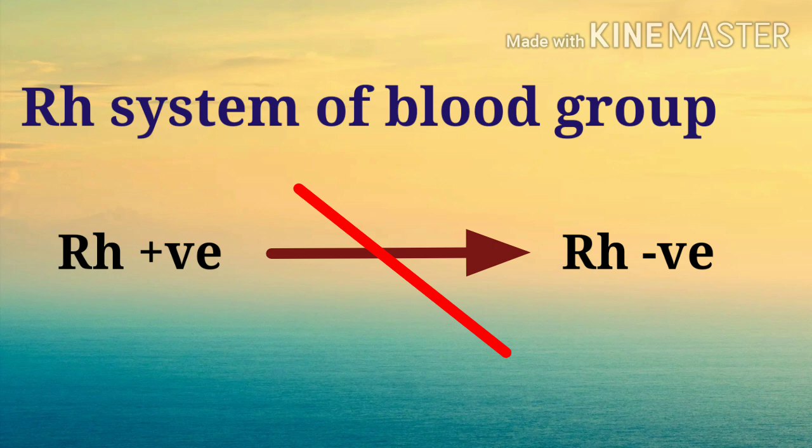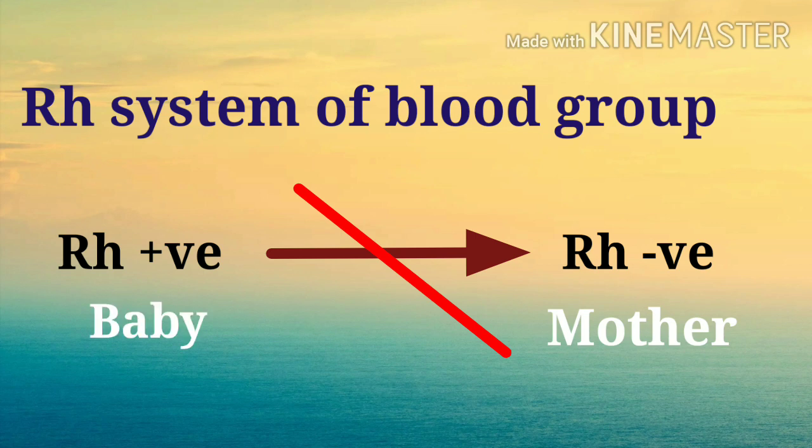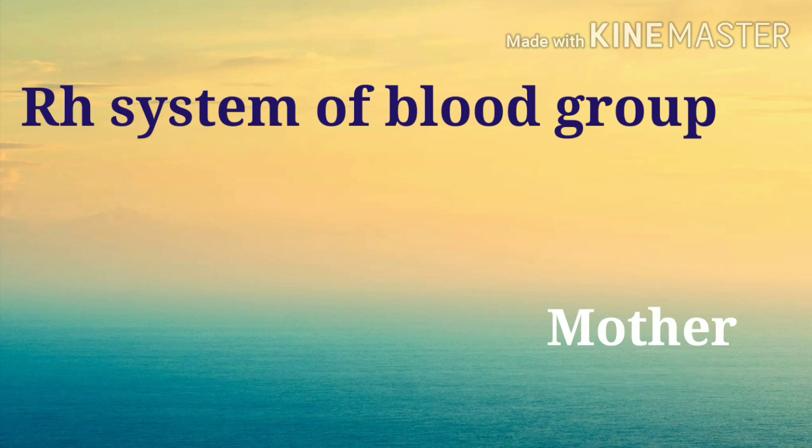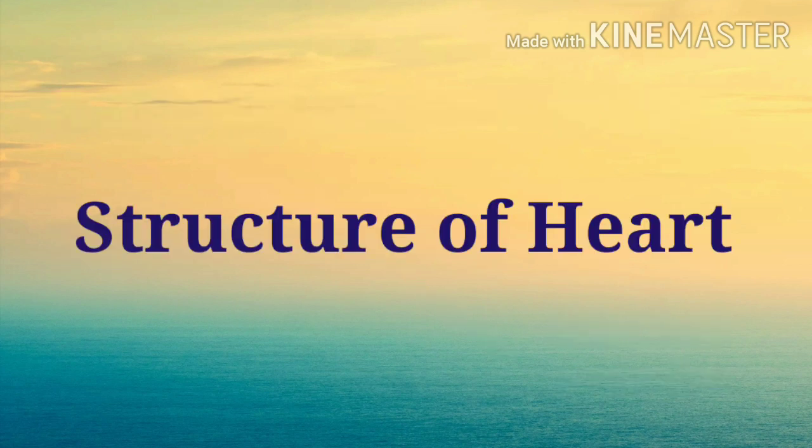The same case may occur in pregnancy. If an RH negative mother conceives an RH positive baby, it may sensitize the mother. The first baby will be normal, but if the mother conceives a second child soon, the antibodies developed during the first pregnancy may even lead to death of the fetus and abortion. Now let's move on to the topic structure of heart.